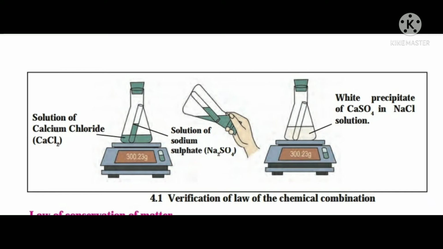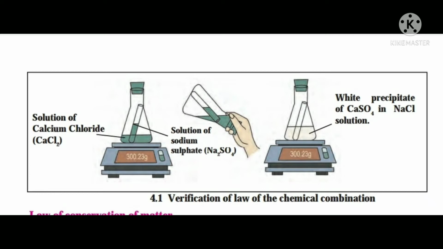Activity 2: Take a solution of calcium chloride in a conical flask and a solution of sodium sulfate in a test tube. Tie a thread to the test tube and insert it in the conical flask. Seal the conical flask with an airtight rubber cork. Weigh the conical flask using a balance.